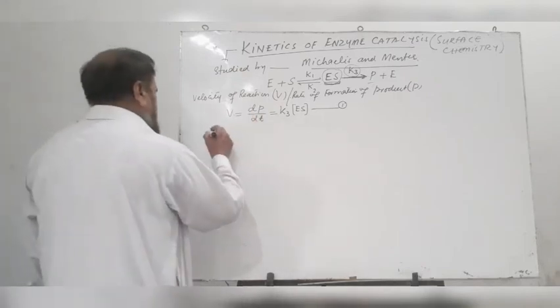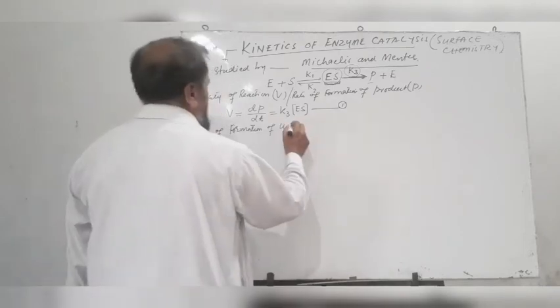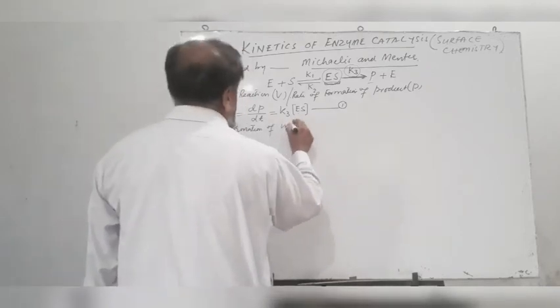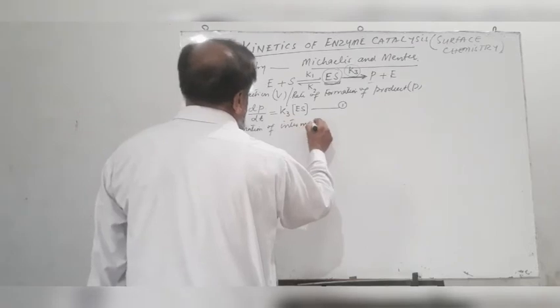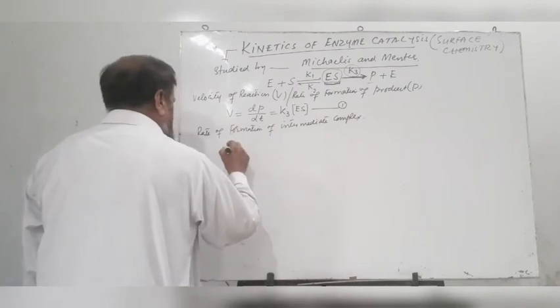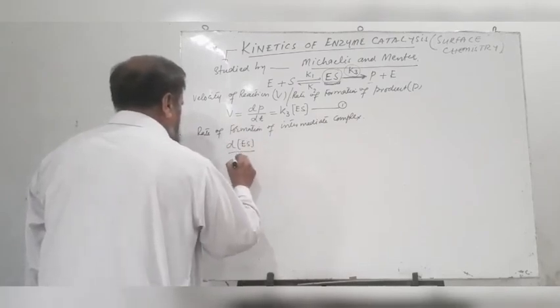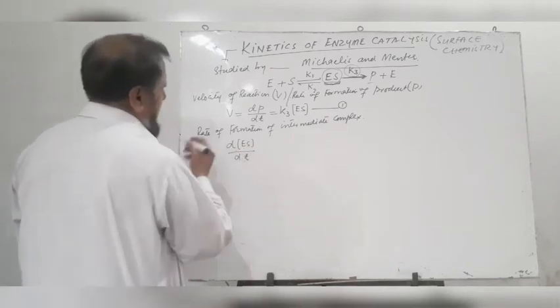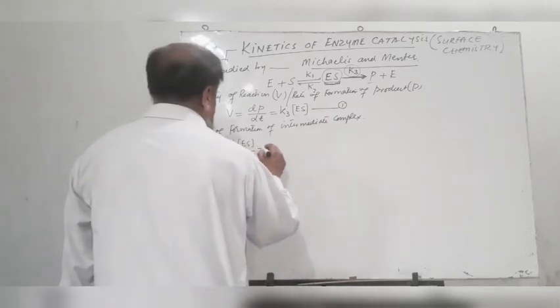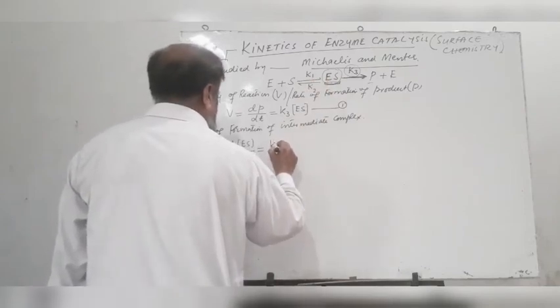Now, the rate of formation of intermediate complex ES can be written as d[ES] over dt, rate of formation of ES with time, is equal to K1.